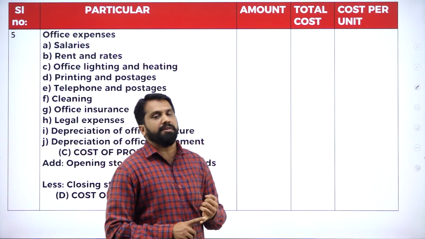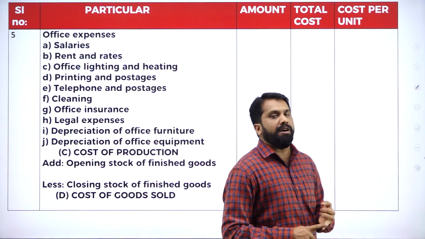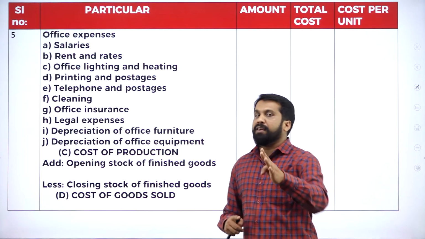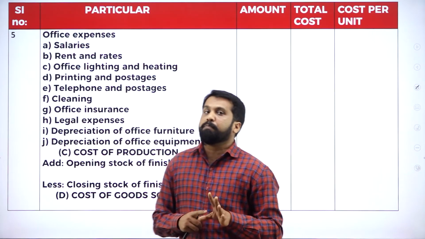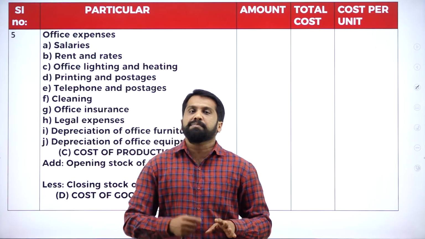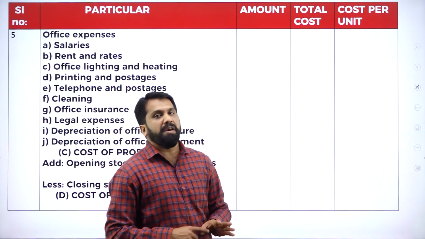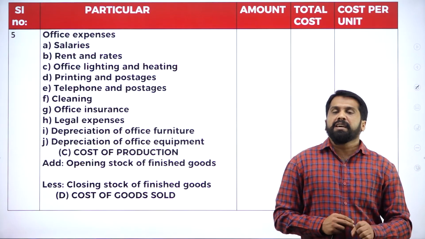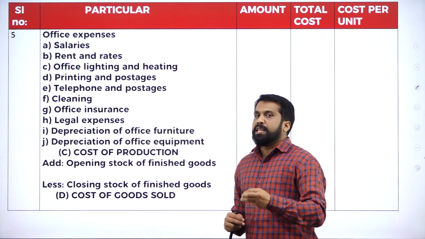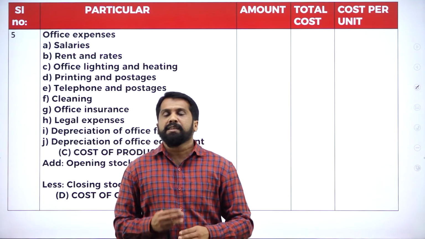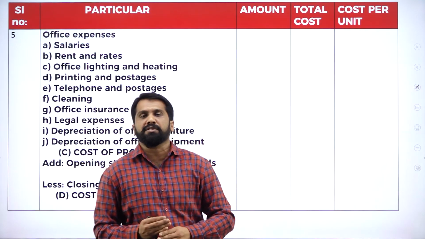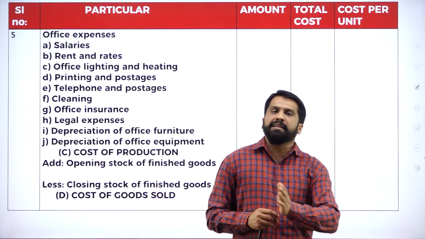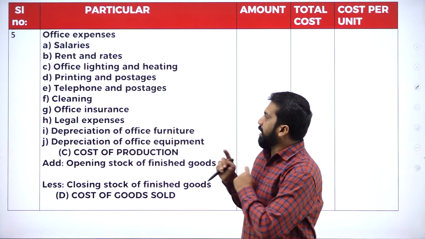You will pay salary to your workers, rent of your office, stationery, electricity, postage like stamps and postal letters, insurance, and if you have furniture, you will charge depreciation for that. Similarly, you will pay tax. Everything comes under office and administration.